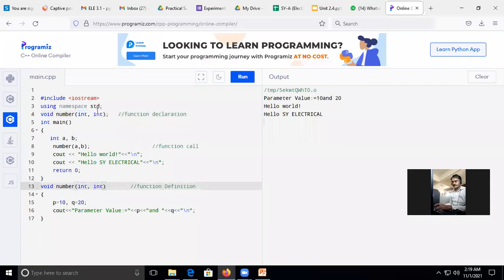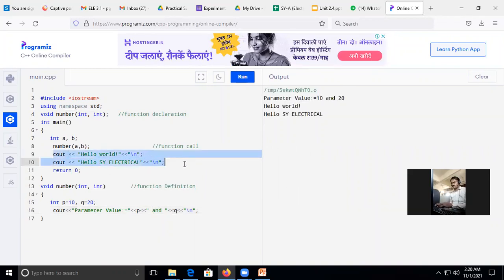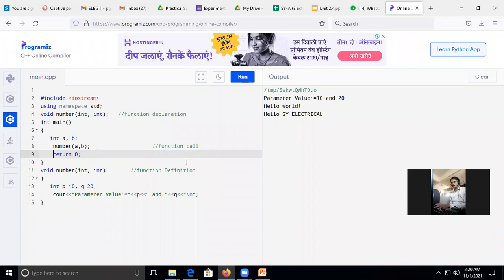Okay, just check here, as I have not mentioned any variable, so in the definition also I will not mention any variable, and here I will initialize. Now here I have not initialized the p variable and the q, so I will write it here, and once again I will check. Okay, you will find this way. I will remove these two lines so that you will get the exact output. Okay, the parameter values 10 and 20.